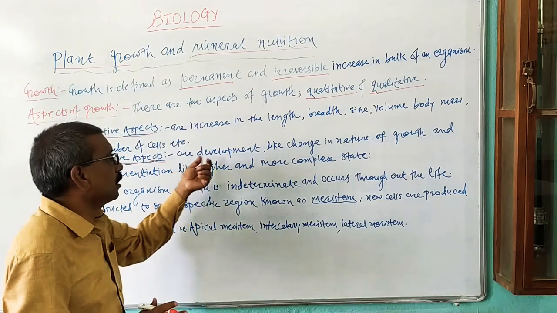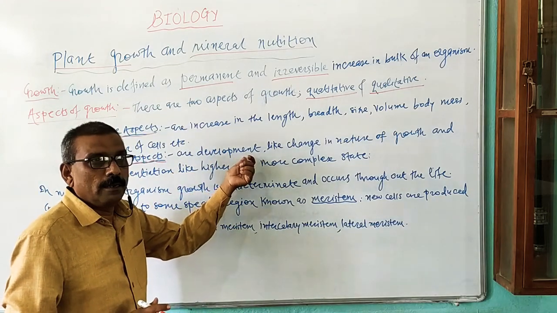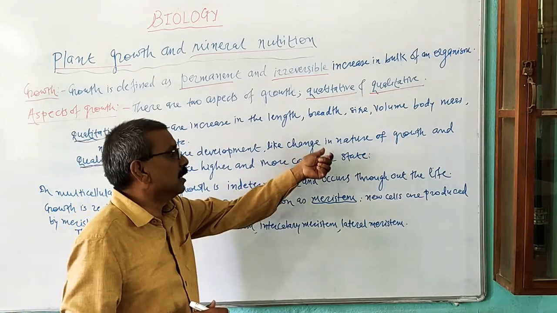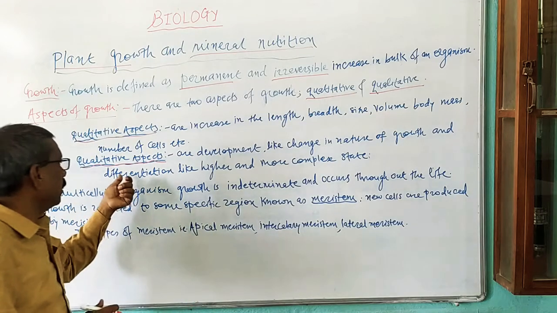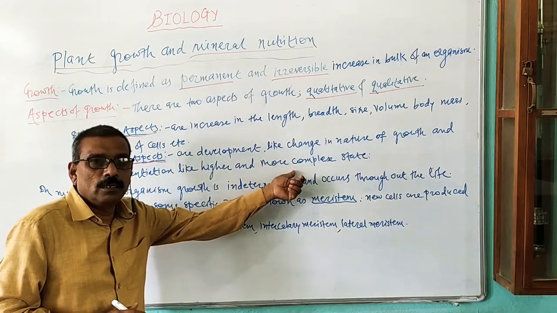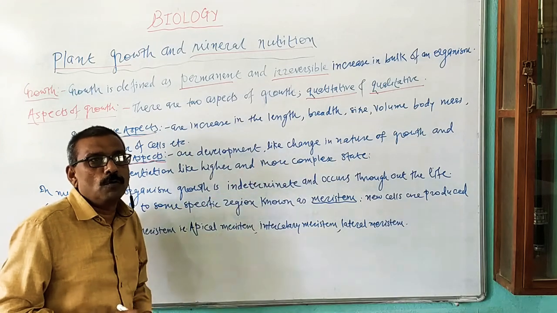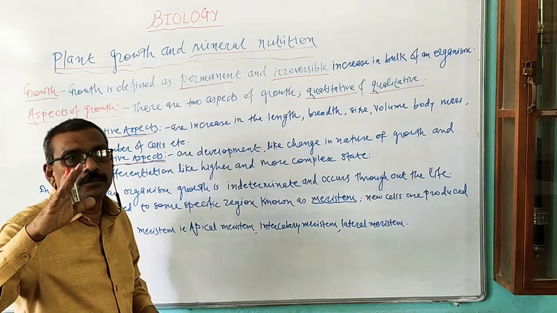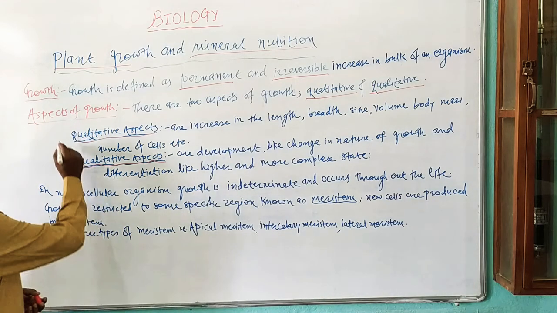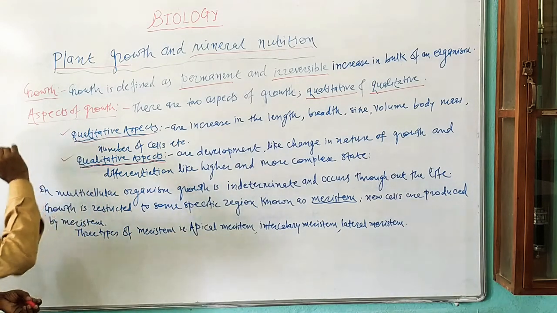It consists of development in plant parts or organs, change in nature of growth, and differentiation, where higher and more complex organs or tissues are produced. Thus we have studied two aspects of growth, quantitative and qualitative.